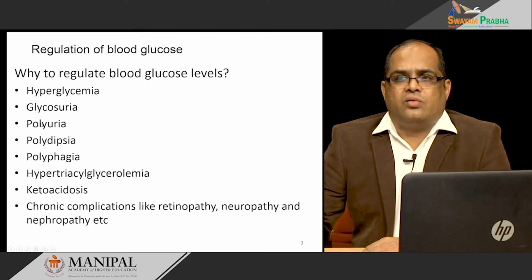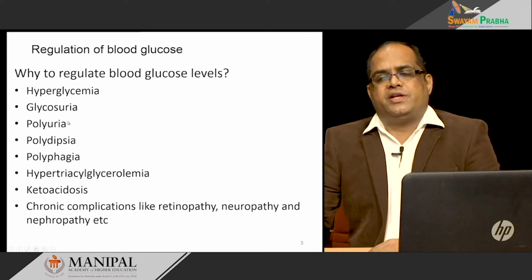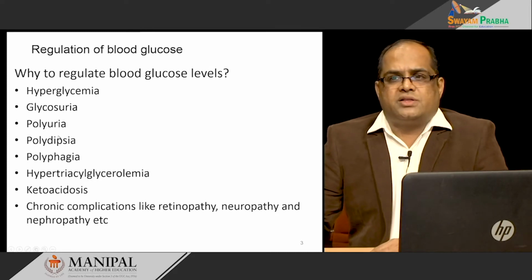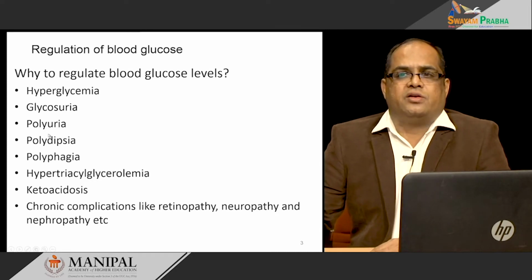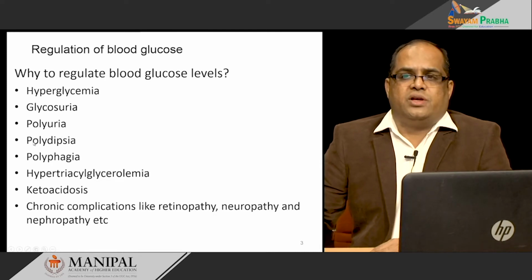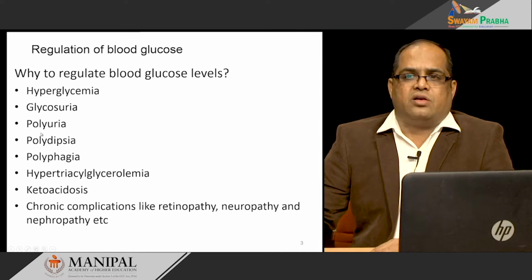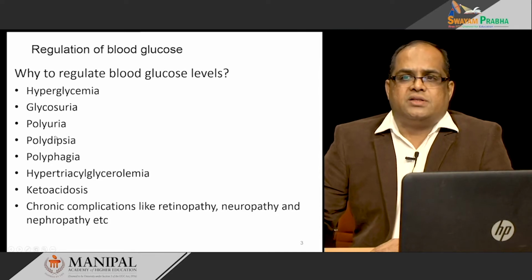Once a lot of urine is excreted and it is taking water, the thirst center will be stimulated and it causes increased thirst, and patients will take a lot of water and excrete a lot of water. Increased thirst is called polydipsia.